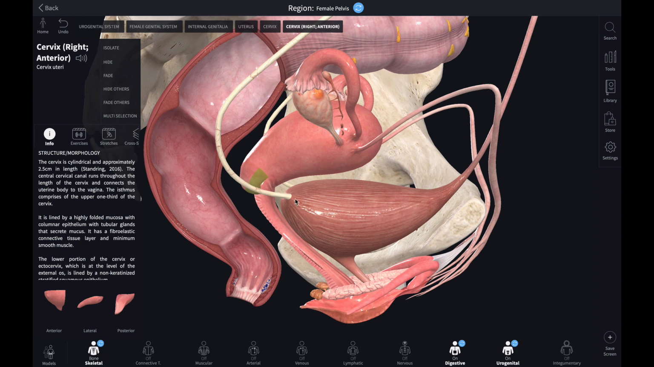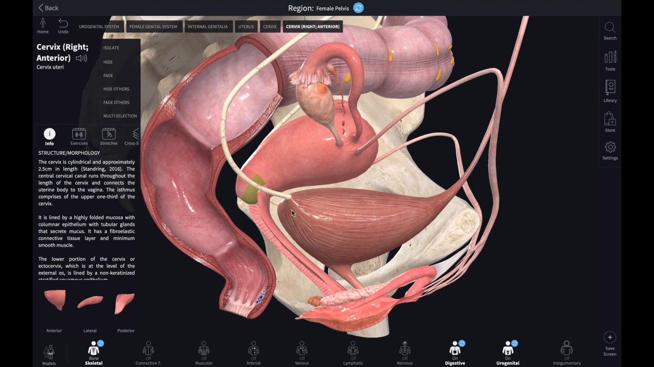This erosion will lead to formation of an abnormal connection. If the bladder has an abnormal connection with the vaginal wall, the urine will pass out through the birth canal. That's called a vesicovaginal fistula.